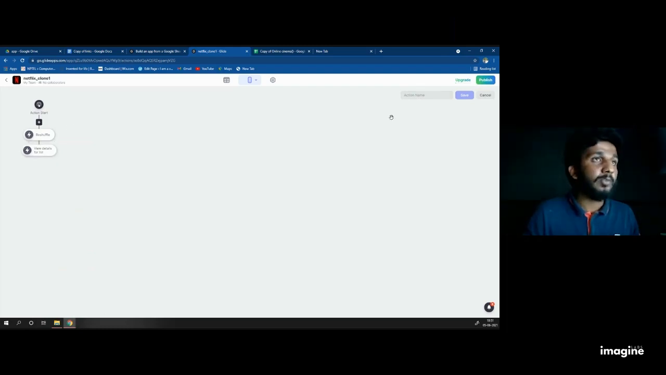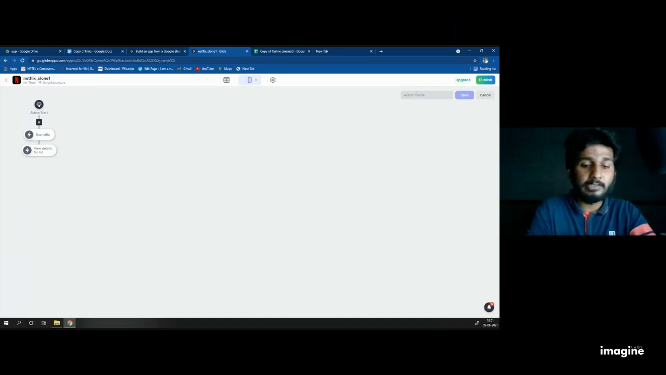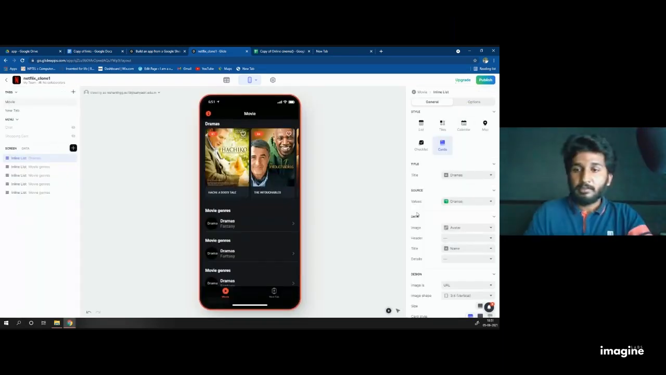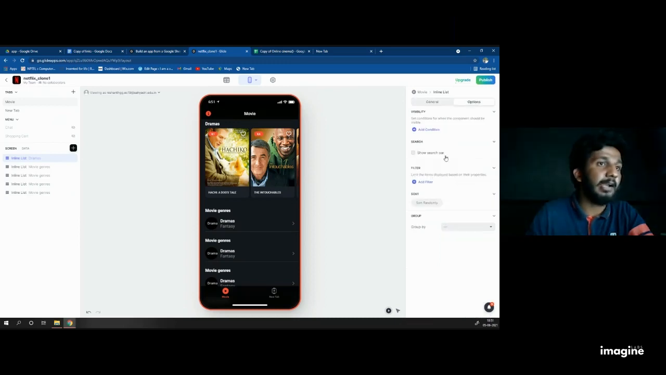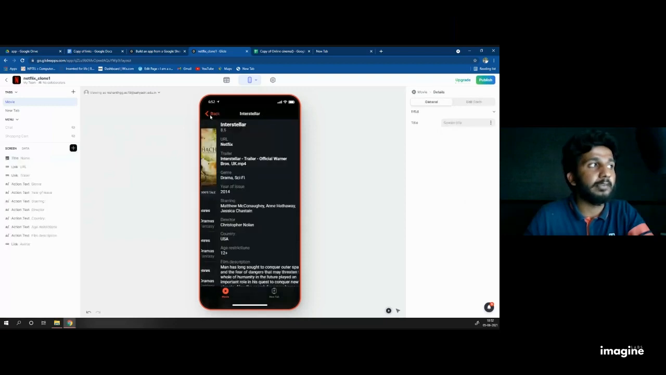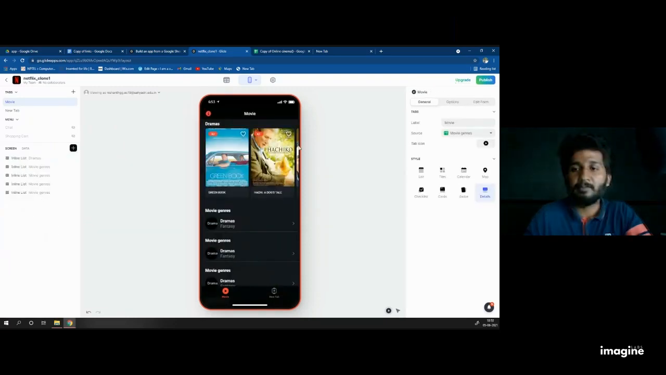After it's done, don't forget to save the action with a name. I'll name it whatever I like, something I used to say, and I'll say this one. Then now just check it out. Then go to the option, click on the sort option, and make that random. That's it. Now you can see shuffling of particular movies in the section of drama, right?